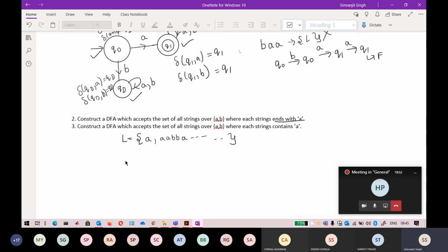So a little bit of modification is needed in question 2. I think question 3 is correct.